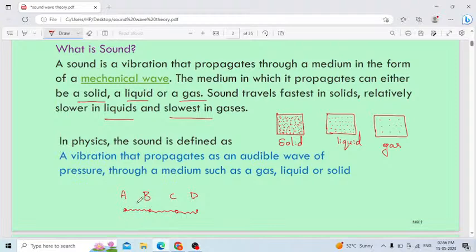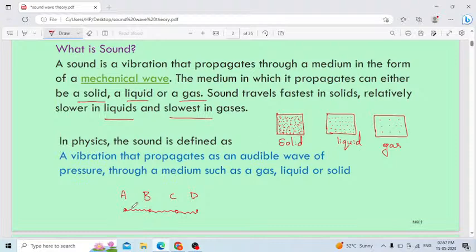Here the wave will oscillate the particles. In this case you can observe wave motion is nothing but a disturbance of energy. The energy will transfer from one particle to another. You can observe how the wave moves, but the particles themselves will not move. Even in a solid, the particles will not move at all. They will be fixed in their position.